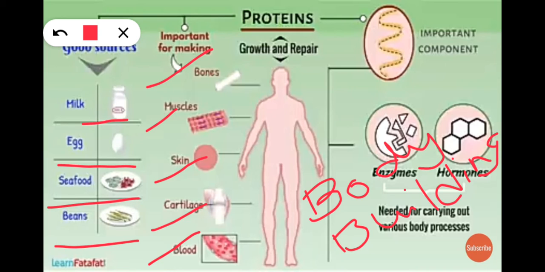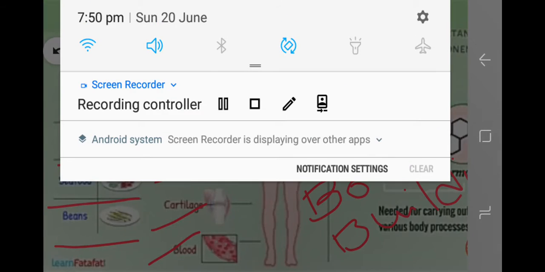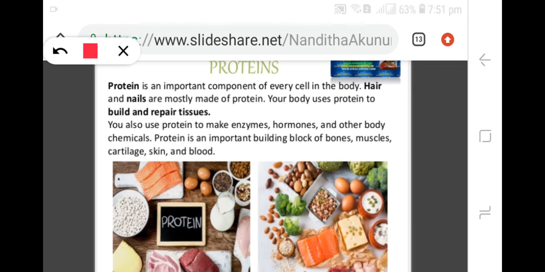Alright. Now let us move on to the further part of protein. Protein is an important component of every cell in our body. Body parts such as hair and nails are mostly made up of protein.